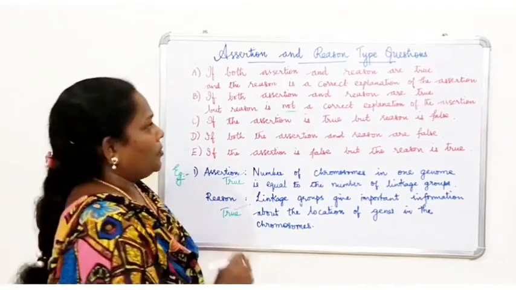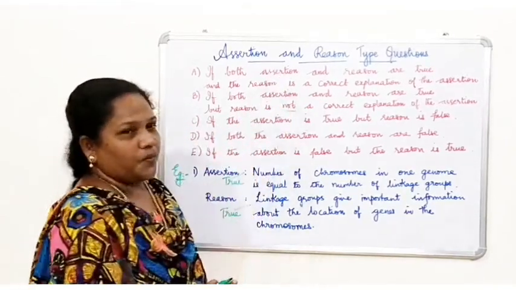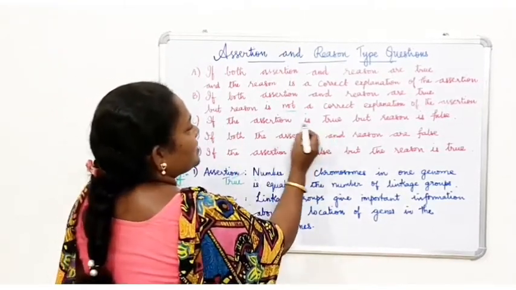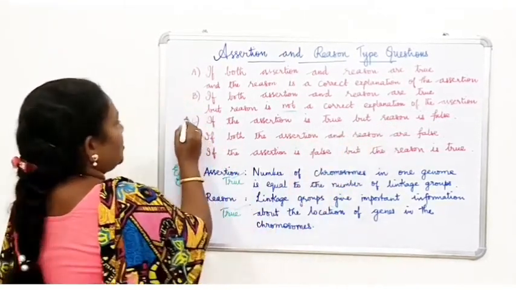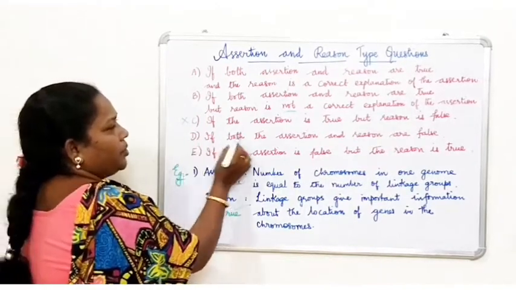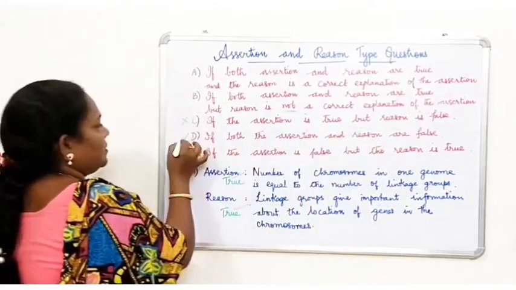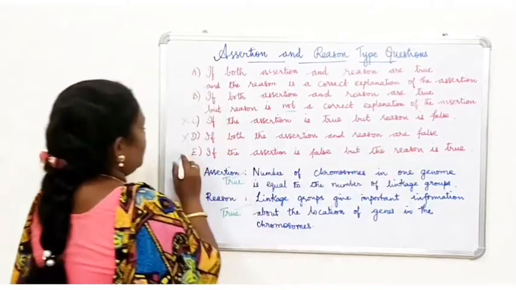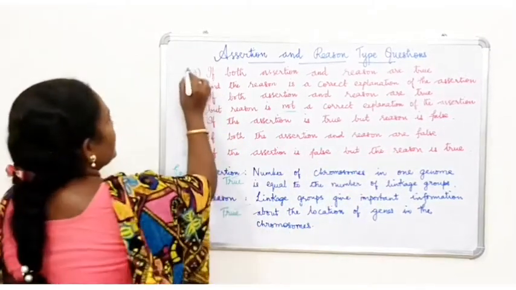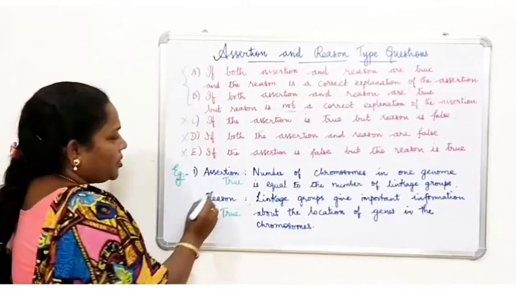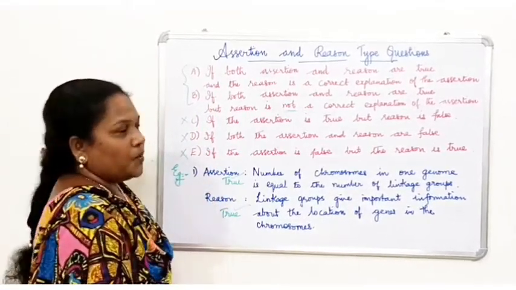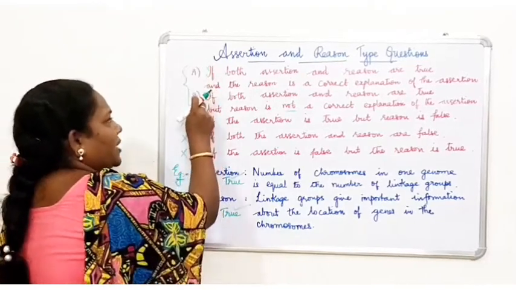So now you have found out both the statements are true. Then there is no need to go for option C, because there the assertion is true but the reason is false. It is not at all applicable. D is if both the assertion and reason are false. No. And the last one is if the assertion is false but the reason is true. No. So just concentrate only on these two, because we have found out both the assertion and reason are true. So it is only applicable for A and B.